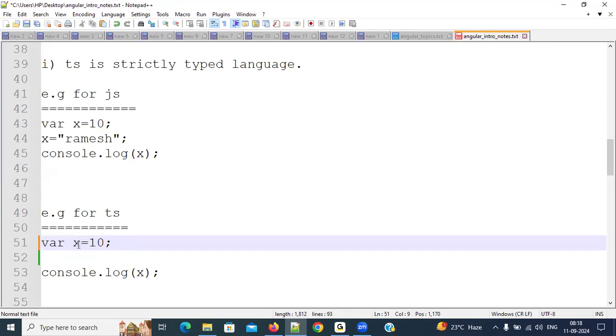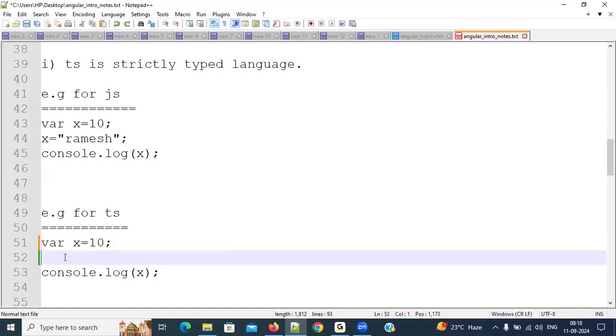Though you are not specifying the data type as number, depending upon the value, automatically it will assign the data type. So it does not throw any error. It will give output as 10 only. Why? Because TypeScript itself understands the type of the data and automatically assigns it. Okay, remember this. Next I am writing here x equal to Ramesh.